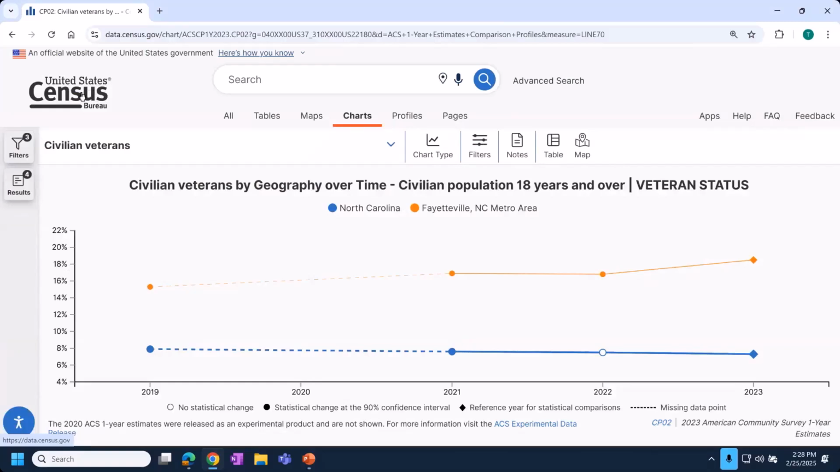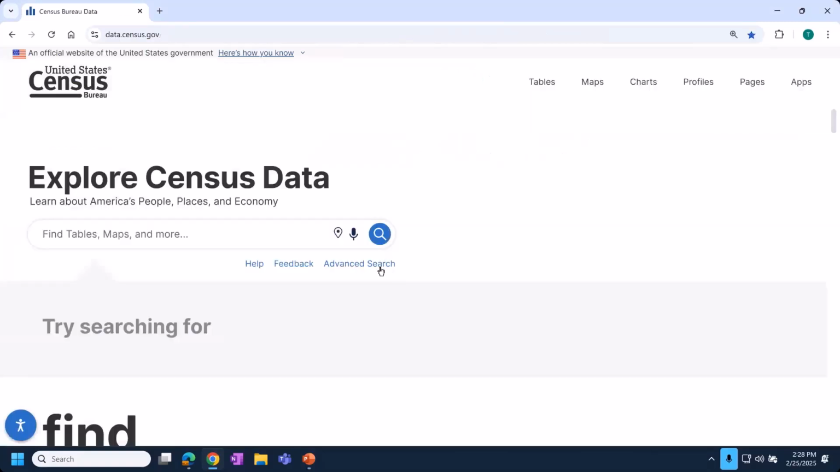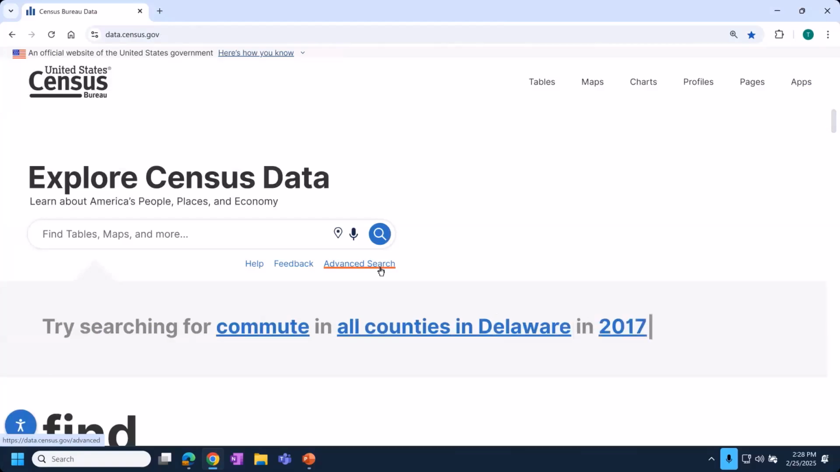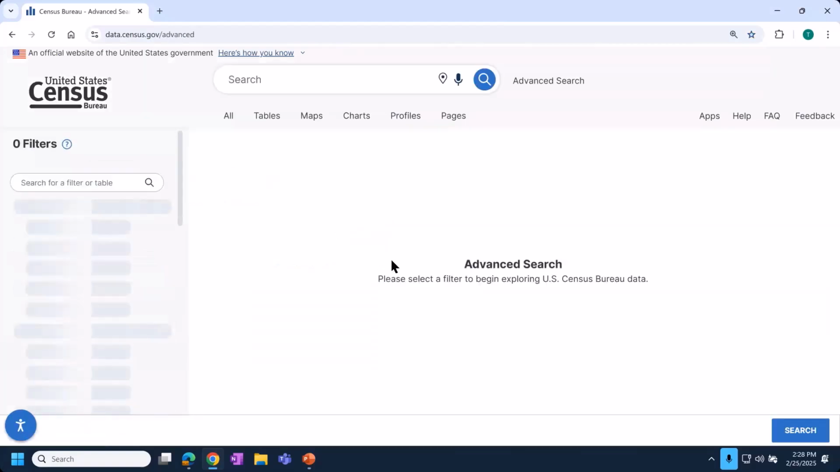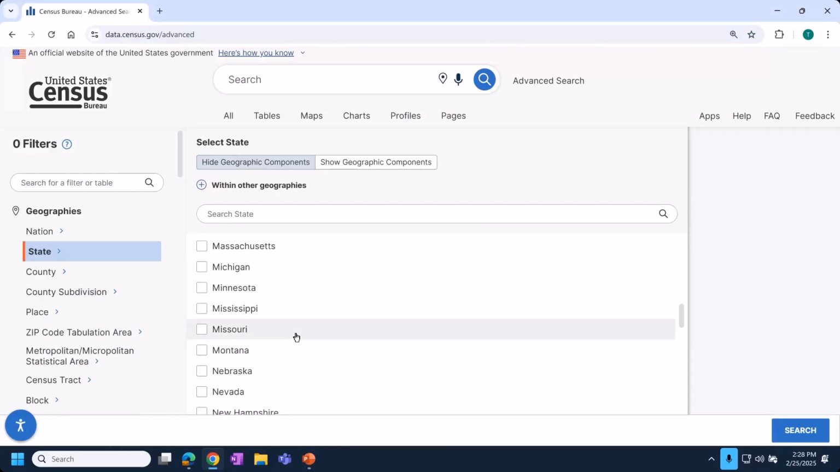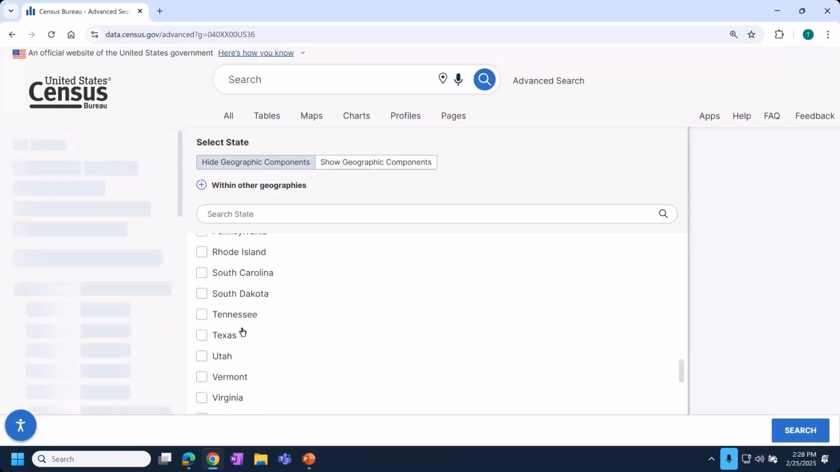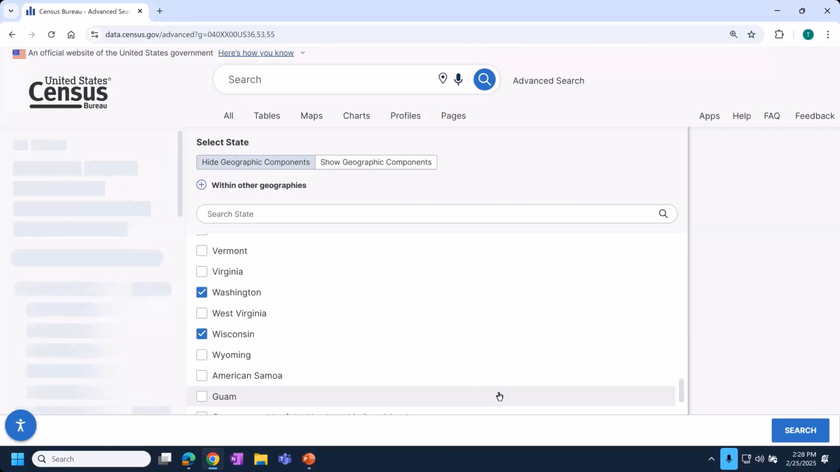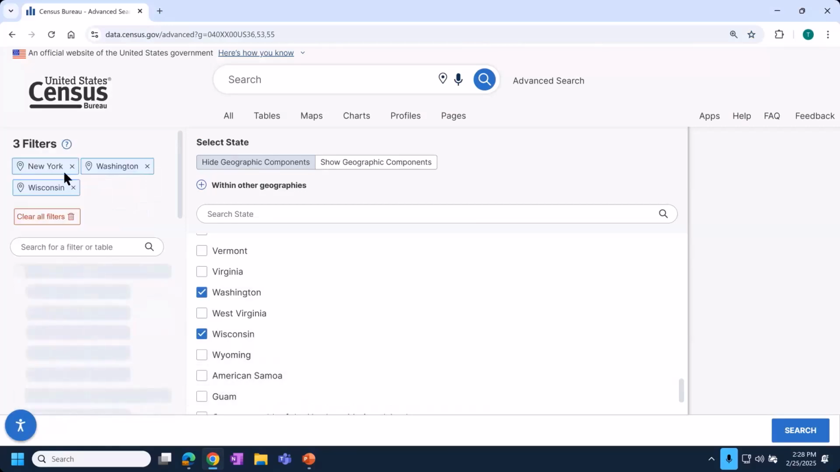So back to the live site, we'll click the US Census logo. It starts us fresh, and I'm going to choose Advanced Search. You're probably noticing a pattern here. I like to choose my geographies first, so I'll choose state and mark the check boxes for New York, Washington, and Wisconsin. We'll see those filters in the upper left.